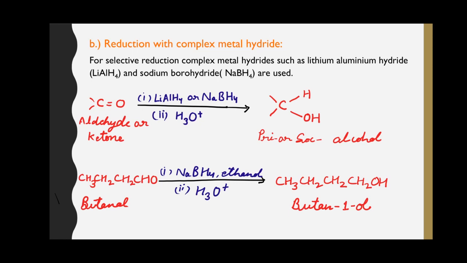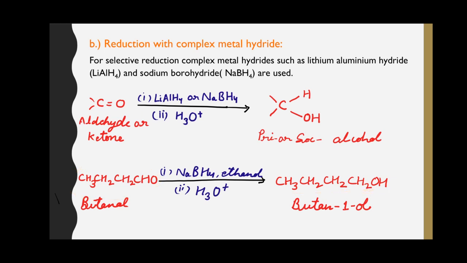Reduction with complex metal hydrides. The reduction of aldehydes and ketones to prepare alcohols is usually carried out in the lab with complex metal hydrides such as lithium aluminium hydride and sodium borohydride. In this method, the aldehyde or a ketone is reduced with these complex metal hydrides to produce primary and secondary alcohols. Aldehydes are reduced to primary alcohols.